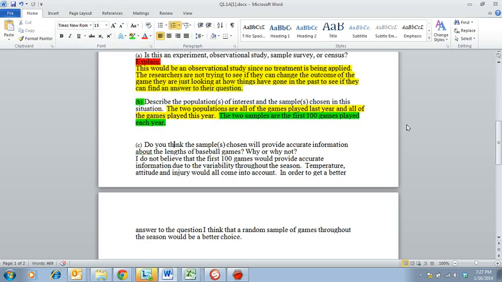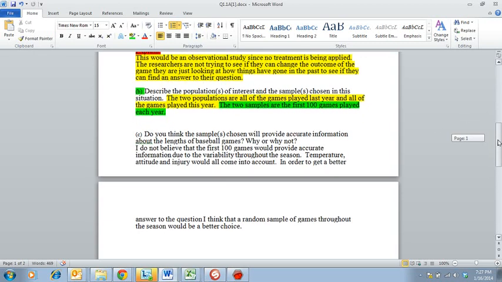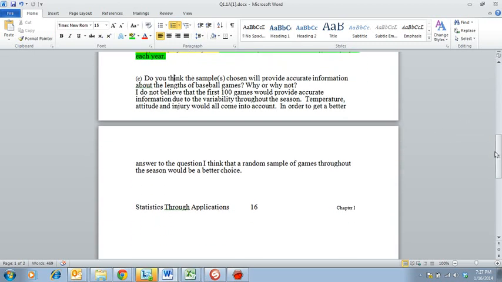So question C wants you to take it a step further and say, do you think the samples chosen will provide accurate information about the lengths of the baseball games? Why or why not? Okay, guys, you have to answer yes or no, and the why or why not, that's that explanation again, okay? You have to give me a thorough explanation and not just a one-word answer for this.